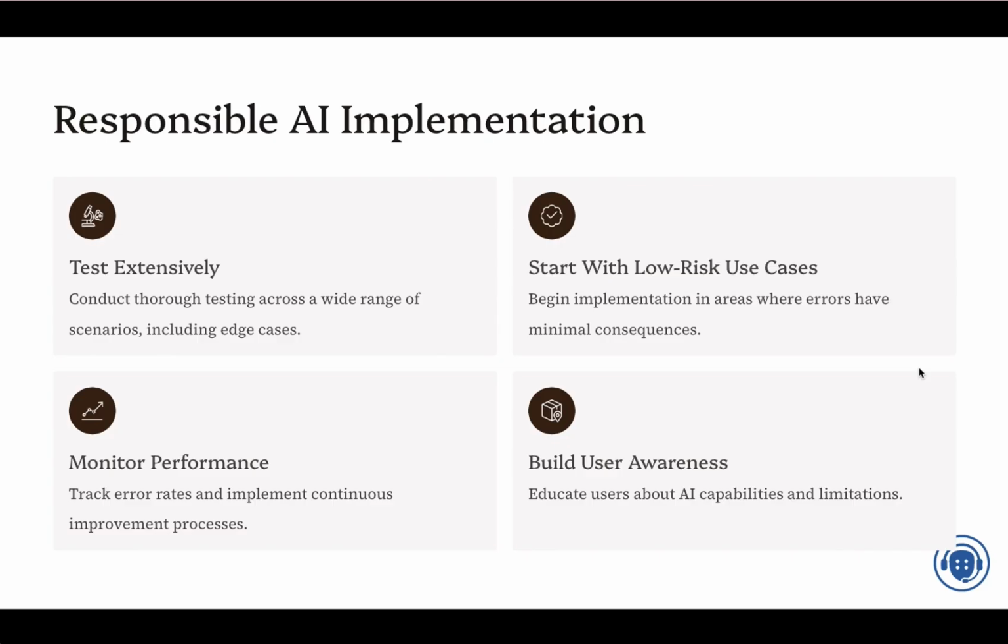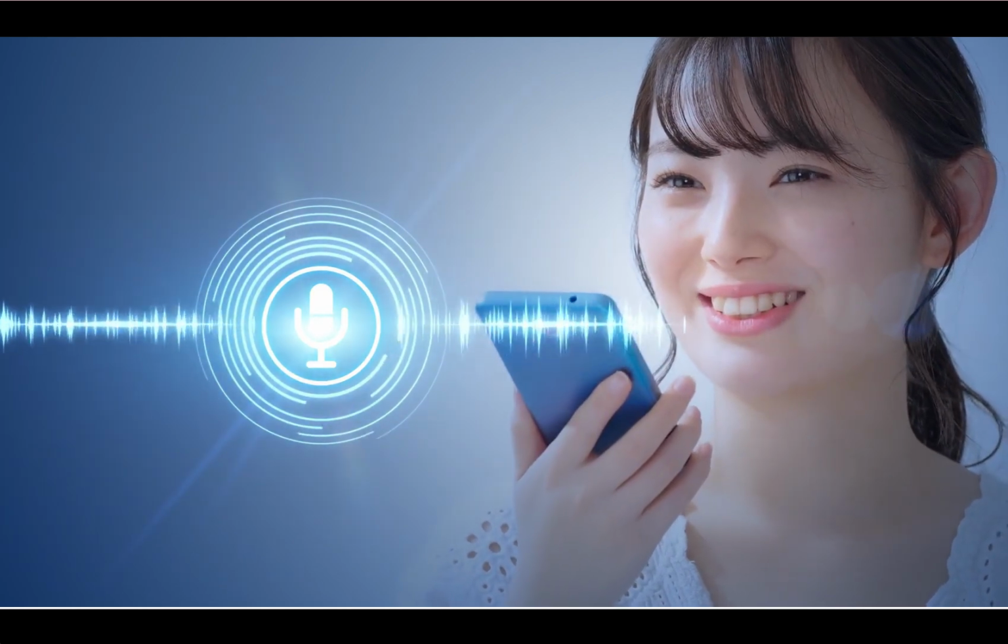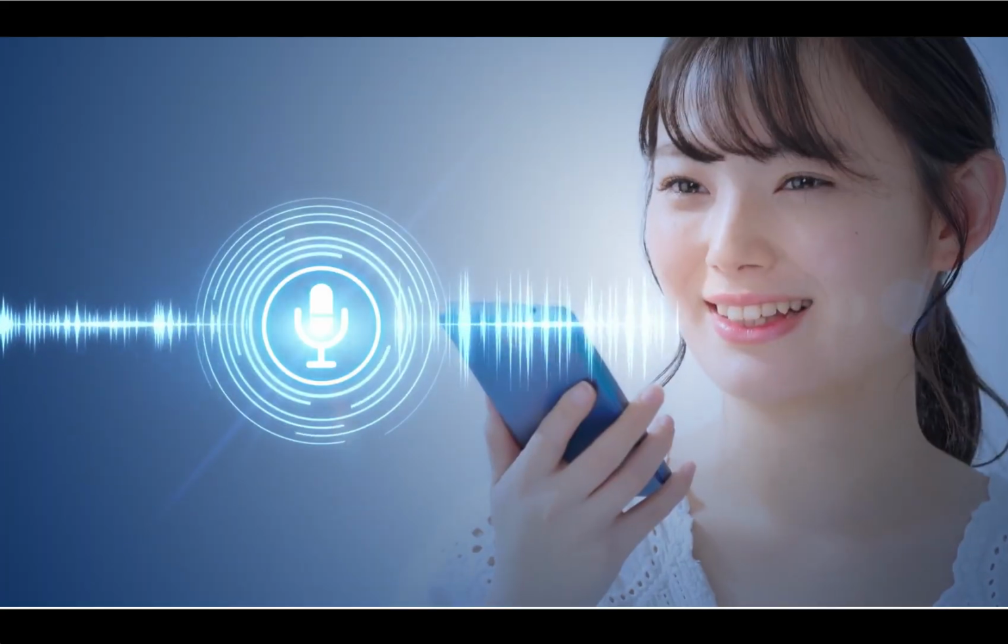So test responsibly. That's the summary, right? Test extensively. Always check the performance because things might go wrong in the live systems. It's not just testing before you deploy production systems. You also have to monitor the performance of the system, make sure that the systems already deployed are working correctly. And start with the simplest cases. Start implementing and deploying, like voice AI, for example, the solutions that we deploy, with low risk.